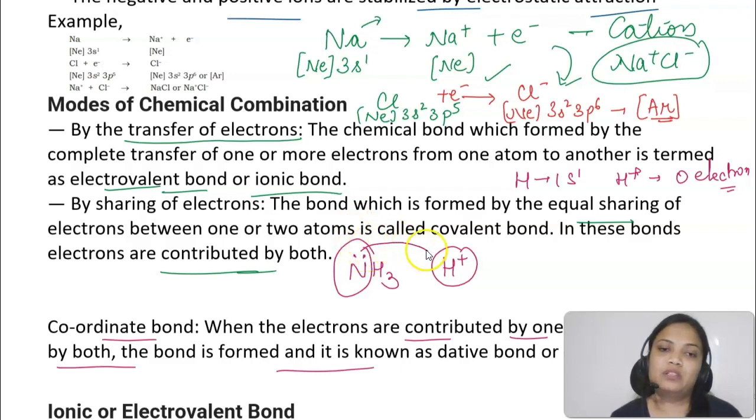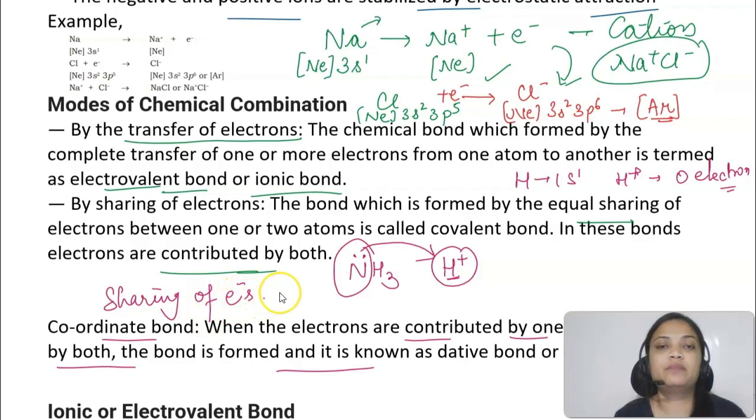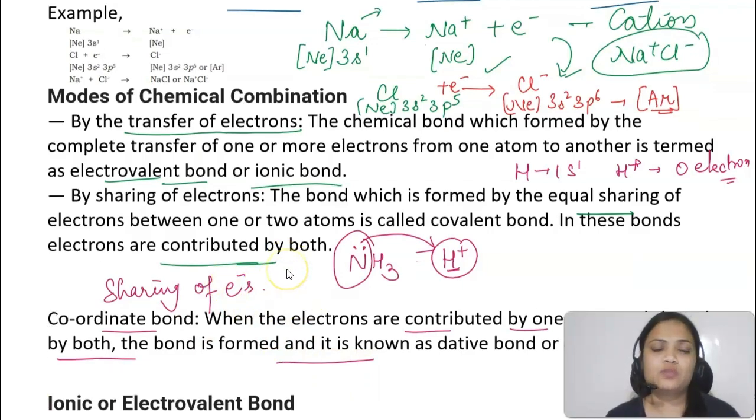So what happens is nitrogen is going to give both the electrons to hydrogen, not give but share. So it's kind of a covalent bonding only, sharing of electrons happens, but the electrons are just provided by only one atom but shared by both of them. So that is going to be known as a coordinate bond. So this was just an idea.